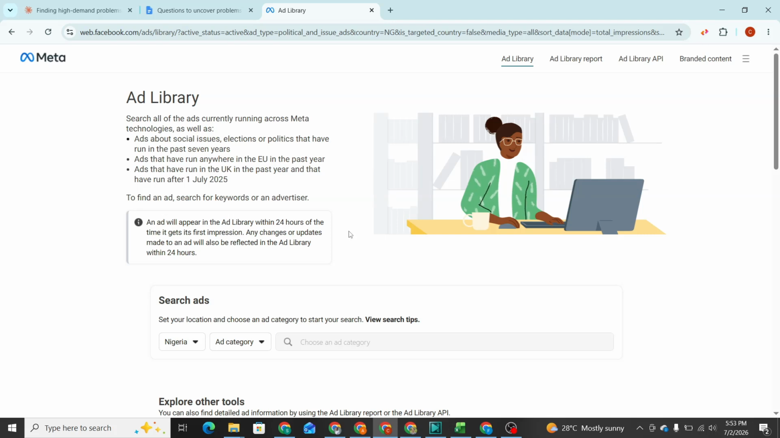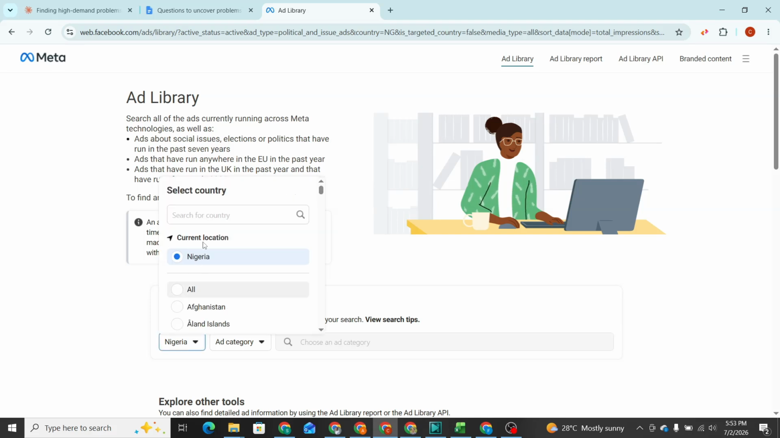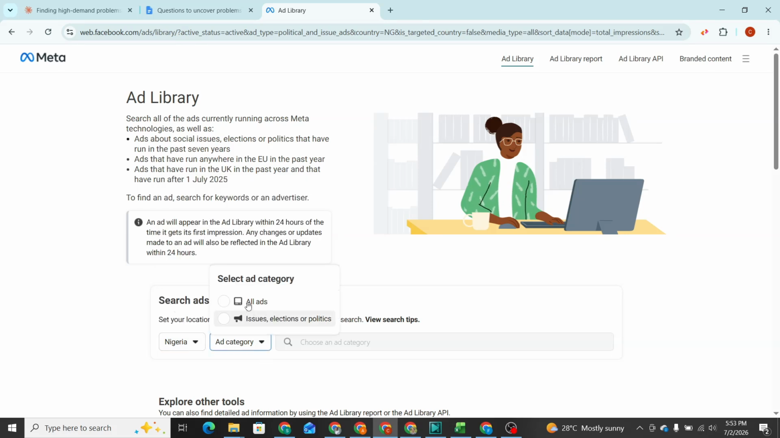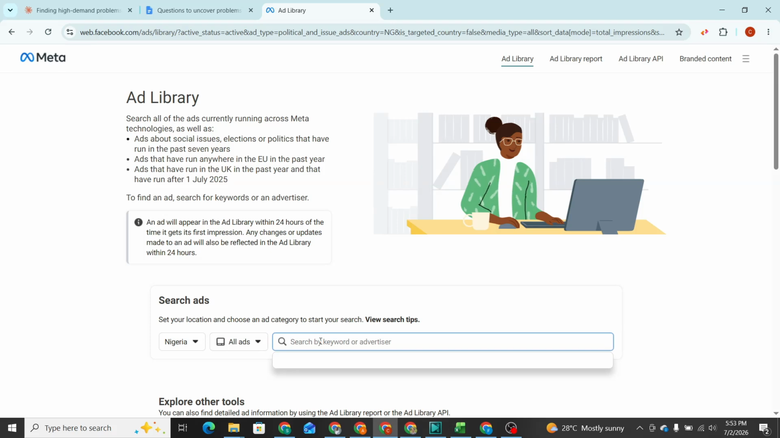So that's the idea. You come to Facebook ads, and depending on the country you want to find ads from, you could pick any of these. For now, it's Nigeria because I'm in Nigeria. You come to ad category, click all ads, then find a specific industry. You could type it here so that you see all of the people that are running ads in that industry. In this case, I think information marketing, right? Let's see if we're going to find something on it.